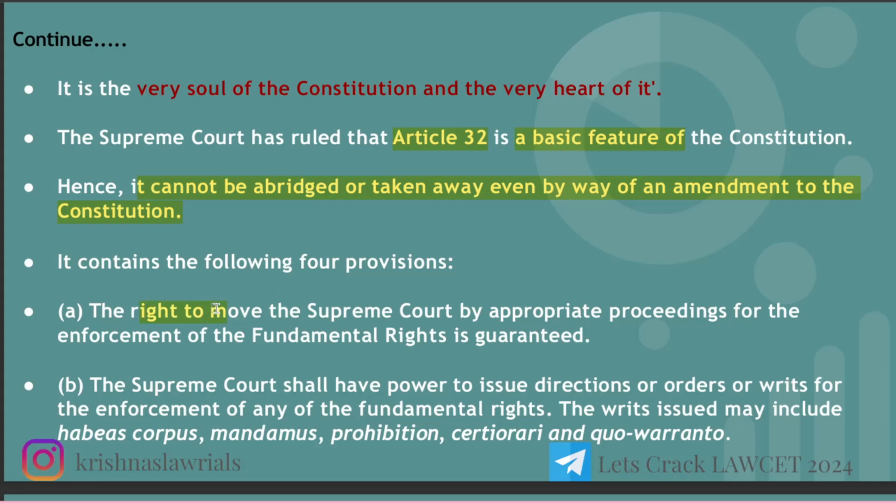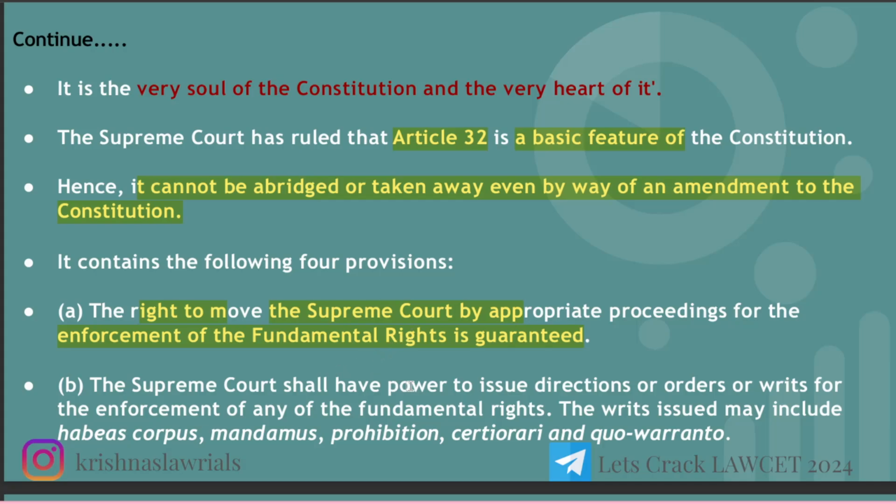The right to move. So under Article 32, we have four provisions. The first provision is the right to move the Supreme Court by appropriate proceedings for the enforcement of a fundamental right, which is guaranteed. Say, if you want to enforce your fundamental right, you can move to the Supreme Court by an appropriate proceeding. What is the proceeding? That is filing of a writ petition.